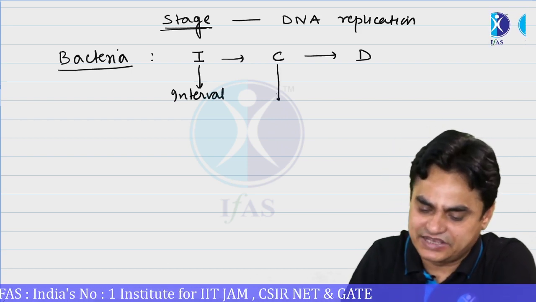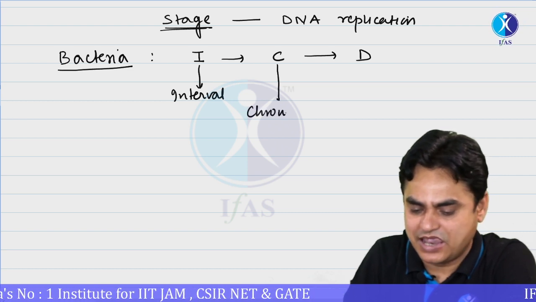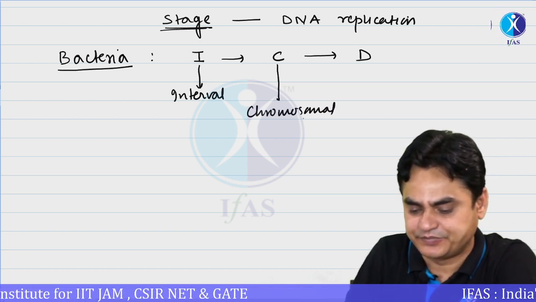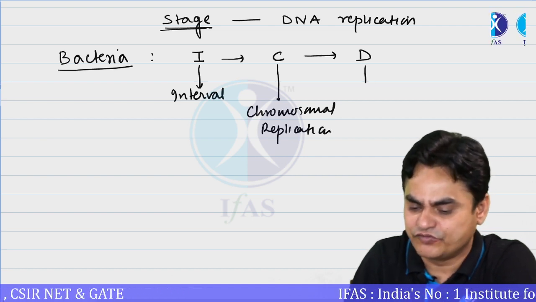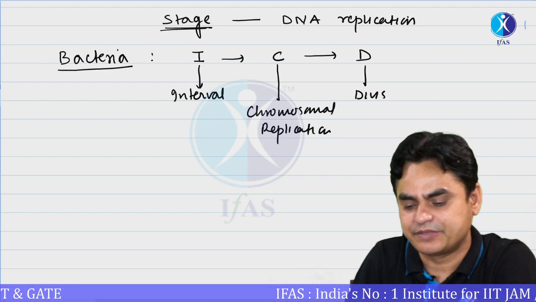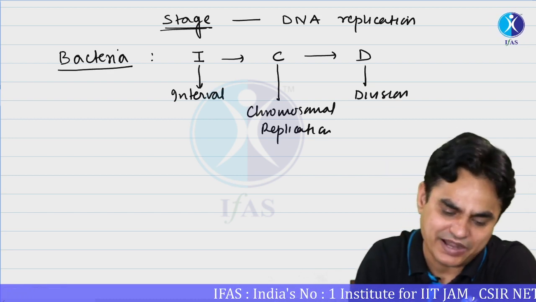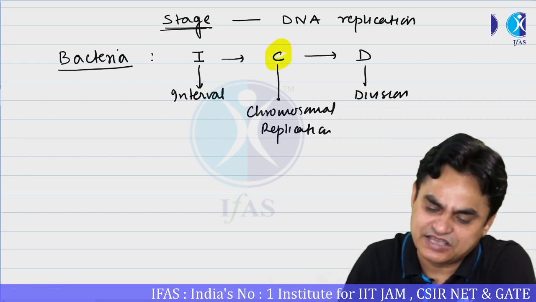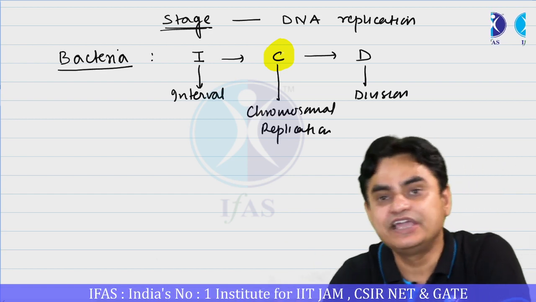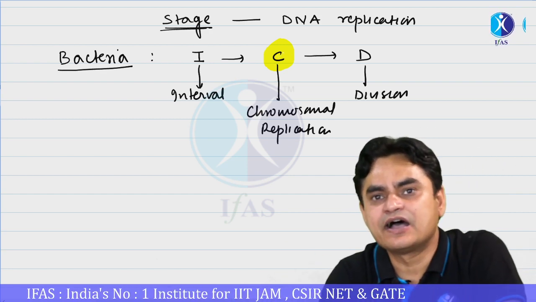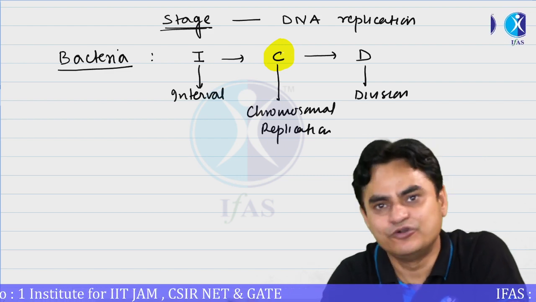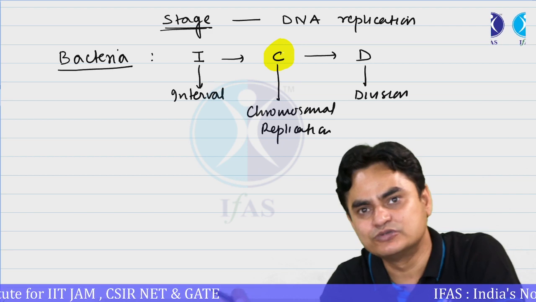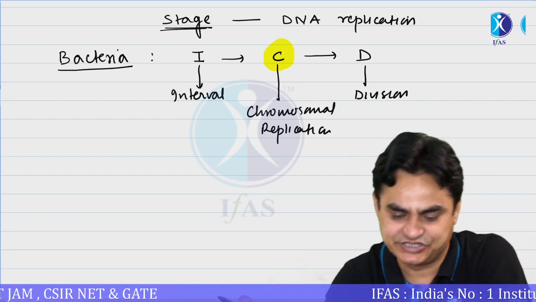C is where there is chromosomal replication, and D is the division, where the bacteria divide. So in bacteria, the C stage is the stage of the cell cycle where the DNA is synthesized or genetic material is duplicated. Is it clear?